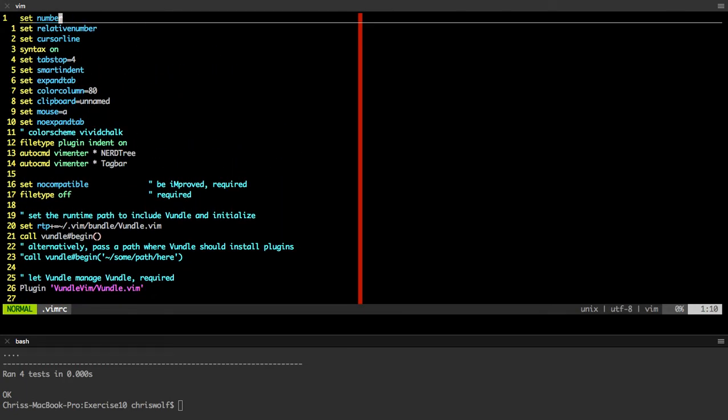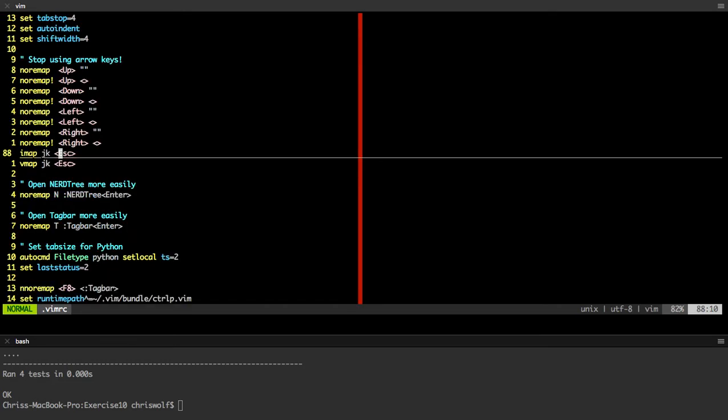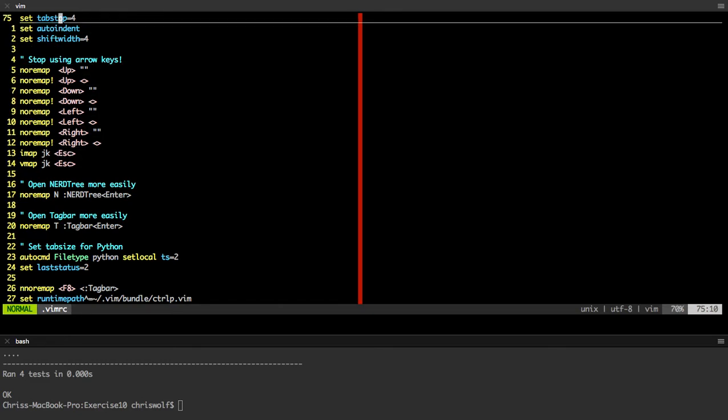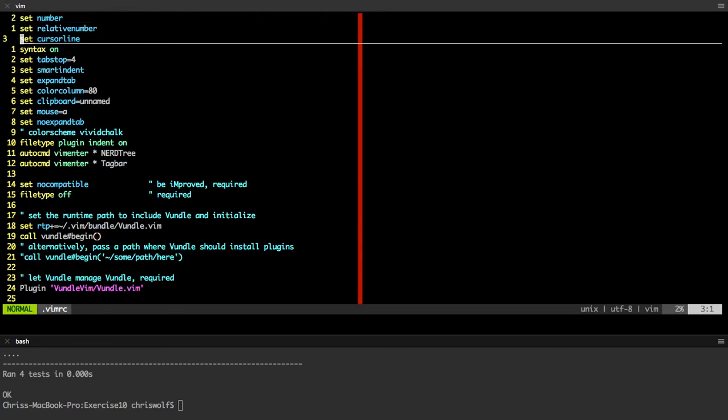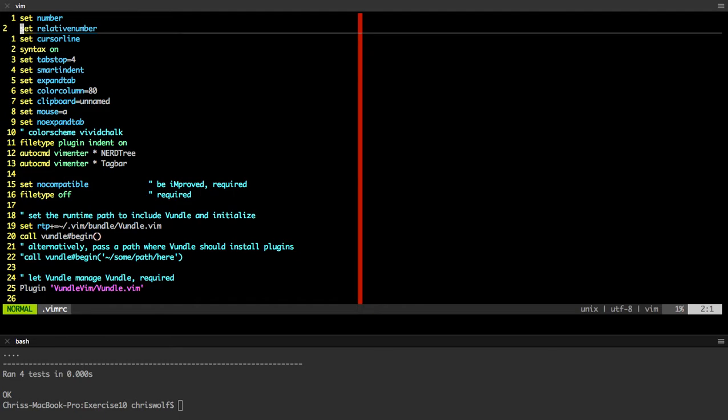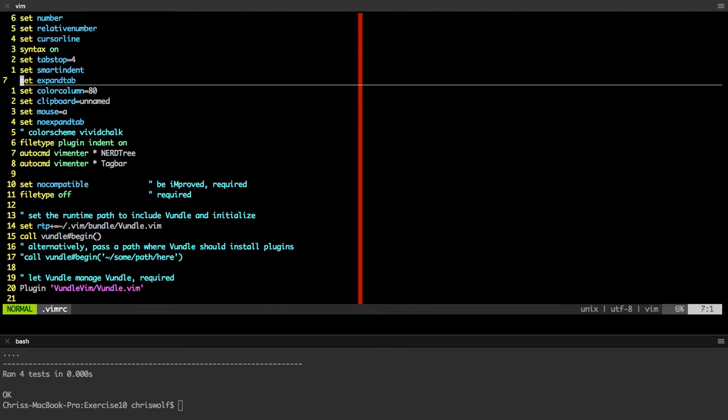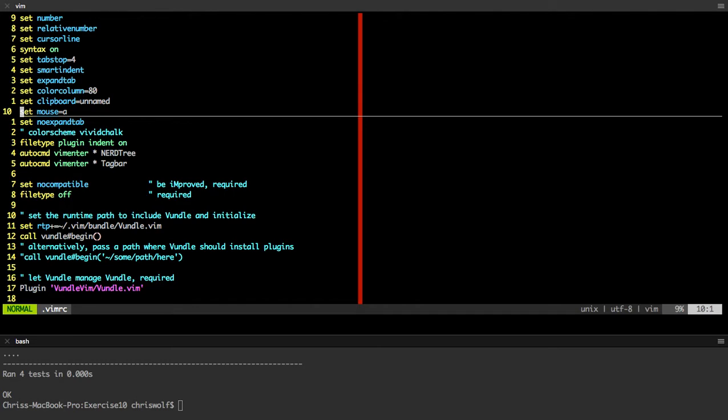And then underneath that, you'll notice beneath 1, I have 1, 2, 3. That's kind of weird, right? Oh, man, I keep doing that. I apologize. Well, the combination of set number and set relative number means that whatever line I'm on, it will show how far away every other line is.